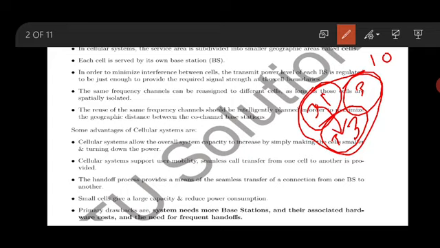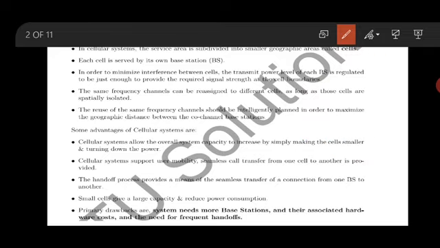Nowadays you can observe that in urban areas we have more base stations and more towers. In the same way, if you go away from the urban area, like a hill area or a rural area, we might find very few towers, because the number of users is very small and the number of channels required is also very small, so you increase the cell size.